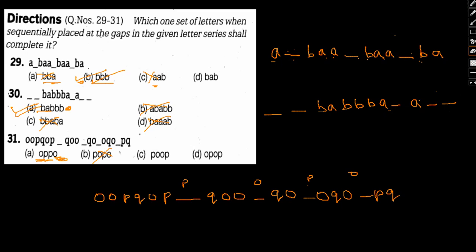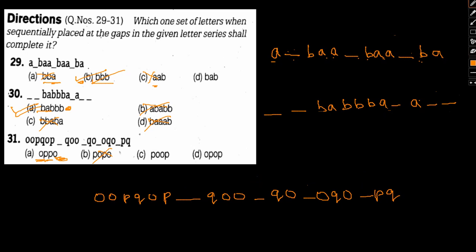So let's move on to option C. P O O P P O O P. Double O P Q O P P Q double O O Q. Okay, it should be P Q, but it's O Q. Again, it fails to form any kind of sequence. So option C is also the wrong one.